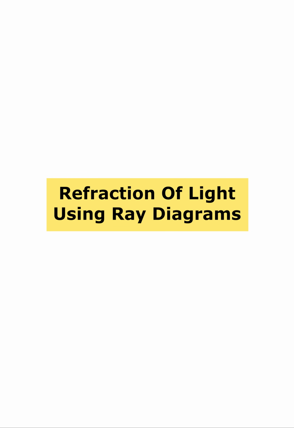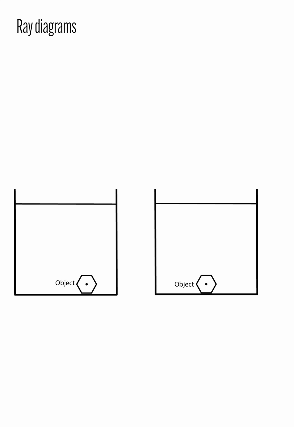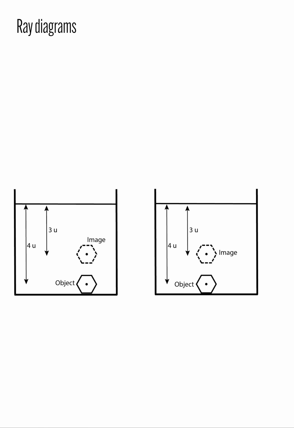In the next part of the chapter, we will demonstrate the refraction of light using ray diagrams. Let's observe the first example. Similar to what we have learned in reflection, we will be using Pekky's three-step method. First, we will draw the image which is located slightly above the object. Take note that since the image is virtual, we will be drawing it using dotted lines. And when using water as the medium, the object and image distance can be measured roughly using a 4:3 ratio.